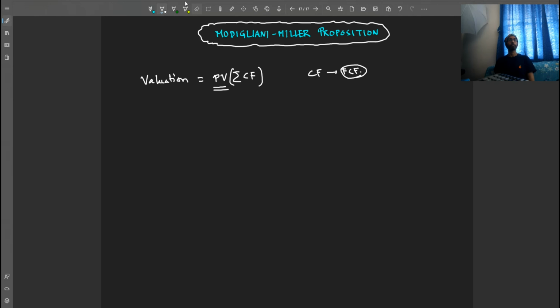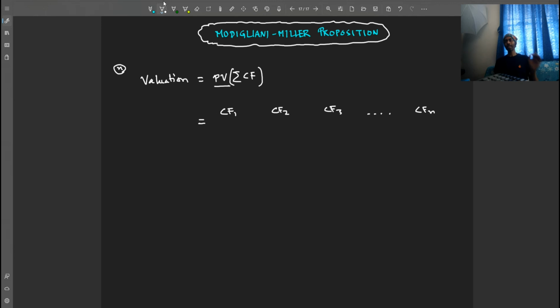So how do we find this present value? This is the question. The answer is, let's say a company is going to earn cash flows for the next n number of years. And these cash flows are respectively CF1 for year 1, CF2 for year 2, CF3 for year 3, up to CFN for year n.